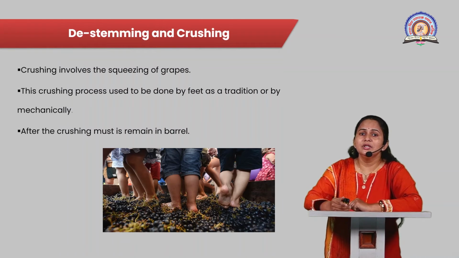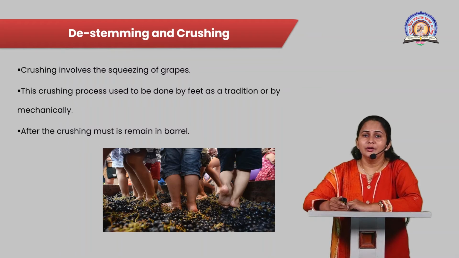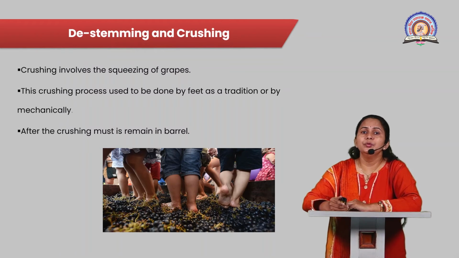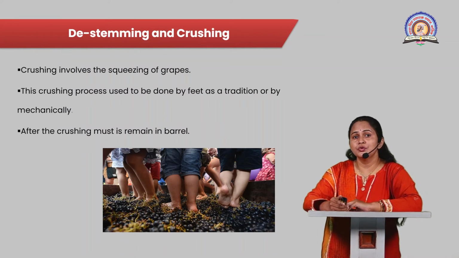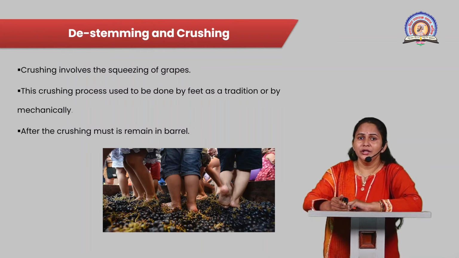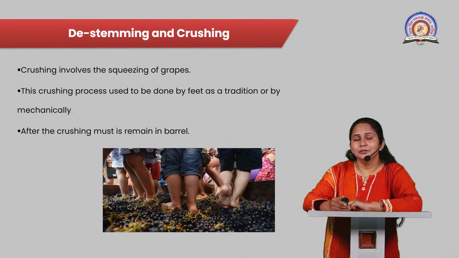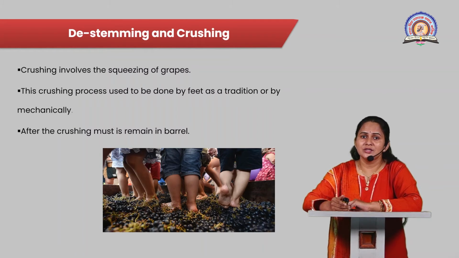In most countries crushing is done by feet as a tradition. First the grapes are put into barrels or buckets, then men and women dance over them, which produces pulp and grape juice in the barrel. This tradition is called the harvest dance.